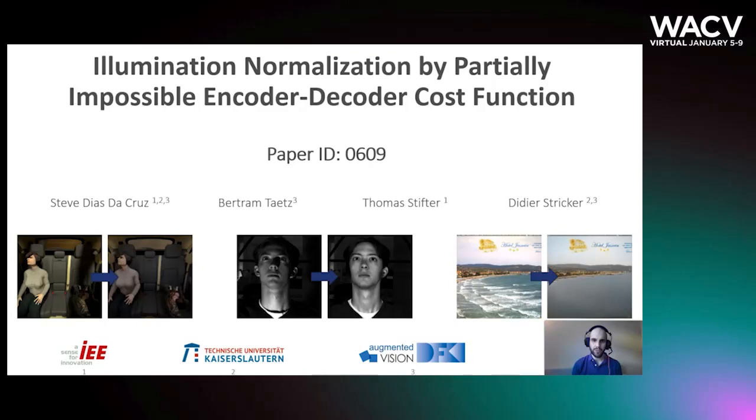In our work, we focus on changes in the illumination and environment and its effect on the robustness of machine learning models. We propose a new normalization strategy for post-processing based on encoder-decoder models. Moreover, we release a synthetic dataset for the vehicle interior.